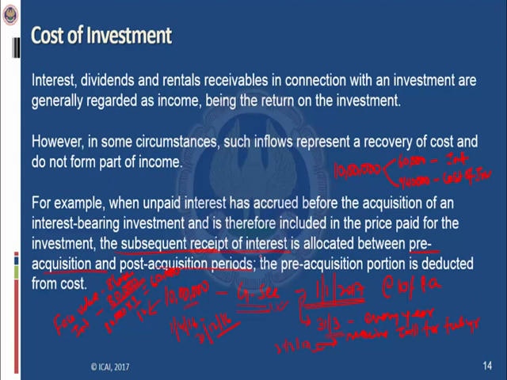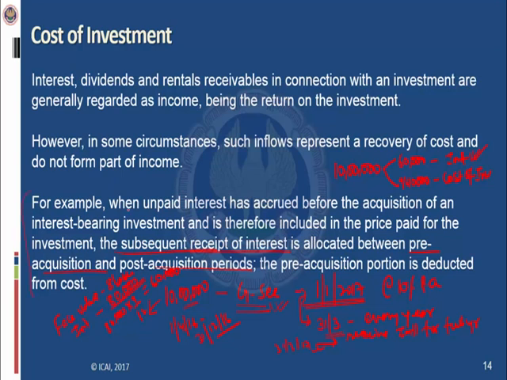For the pre-acquisition period, the entity has already paid 60,000 for acquiring those government securities. For the post-acquisition period, that is 3 months, 1st January 17 to 31st March 17, the entity will recognize interest income. Again, I am repeating the accounting entry. The entity will receive interest for the full year, that is 80,000. So the accounting entry will be bank account debit by 80,000, to interest accrued 60,000, which the entity has paid to the seller, and interest income credited by 20,000.